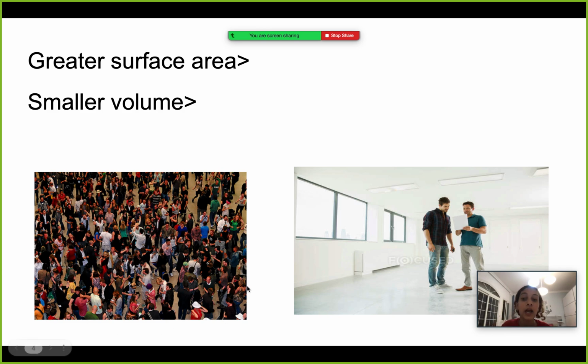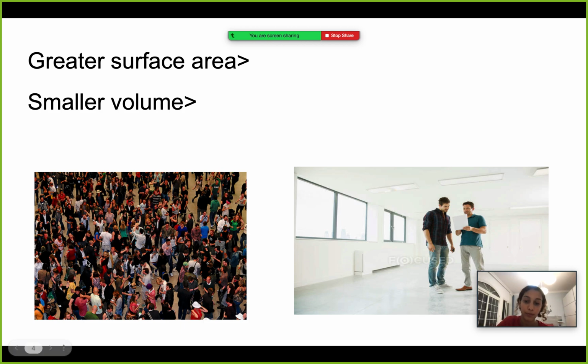I like to think of it exactly as if I put 100 people in a room and I tell them to run all over the place. When those 100 people run all over the place, they're going to hit each other and more collisions will occur. But if I get 2 people and put them in the same room and I tell them to run all over the place, they will collide with each other way less.